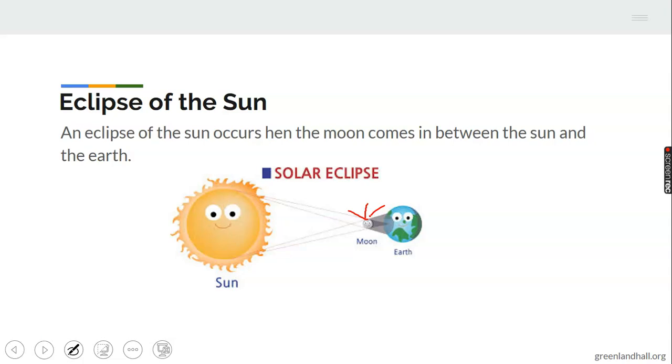So what will now be casted on earth? It is the shadow that reflects from the moon. So that shadow is what we call eclipse of the sun, because the moon has obstructed the light coming from the sun to the earth. So we kind of see a shadow or a casting of Mr. Moon. And you can see the earth is not smiling. The sun will not be happy because he wants to bring light to everyone on earth. So eclipse of the sun is very important, you know this. Eclipse of the sun is when the moon comes in between the sun and the earth. Okay, that is worthy of note.